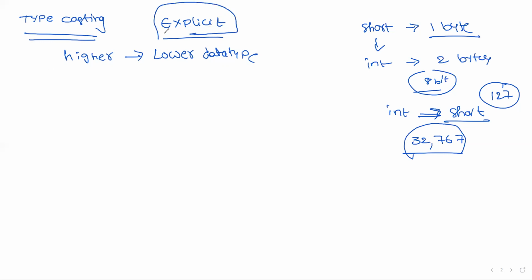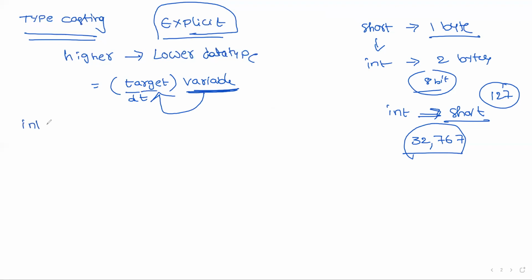Explicitly, that means manually, forcibly, a user has to perform the type conversion. So how to perform the conversion? Simply within the parenthesis, before the variable, you can write the target data type. That means this variable is converted into this data type.